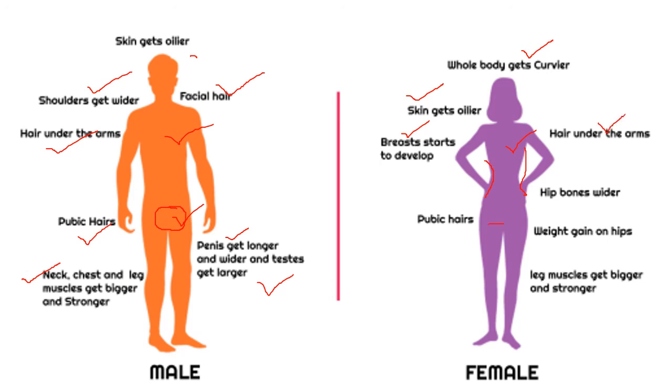They will have the hair in the internal parts, private parts. The hip region becomes wider. So this region becomes wider, and there is weight gain on the hip region. Then leg muscles get bigger and stronger. The same, like boys, their muscles also become large and they become stronger.